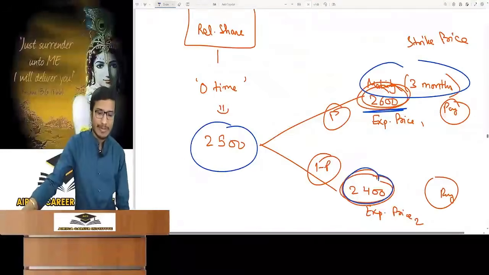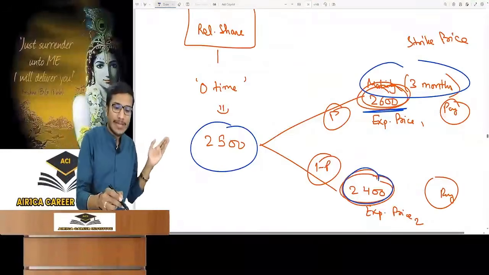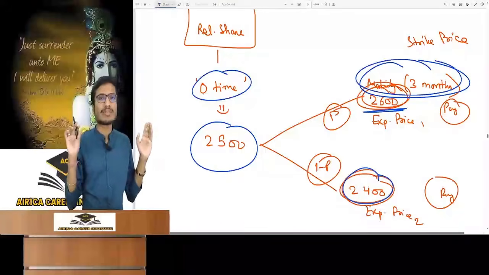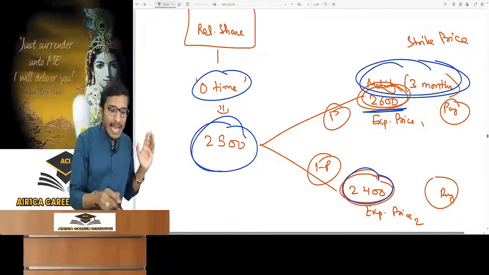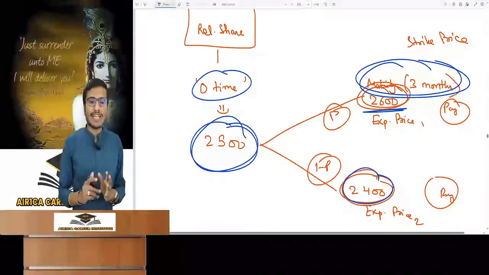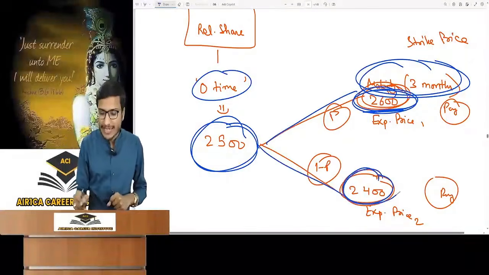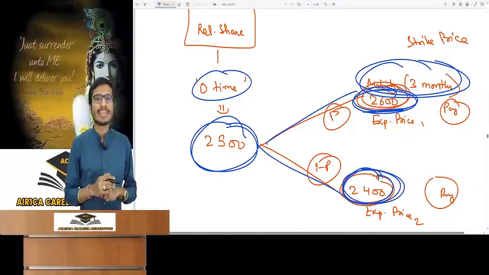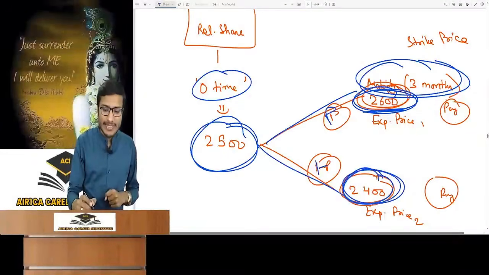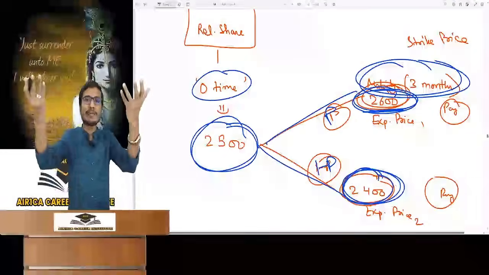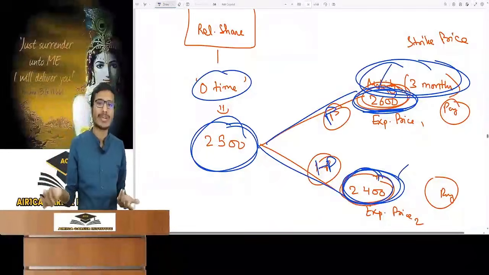A binomial tree is nothing but exactly what I have made. See, at time 0, and at maturity of 3 months, the end of your first period. Today the price of the underlying share is the current price of the underlying share. Then the expected price of the underlying share when it moves up, and at the bottom when it moves down. How much is the probability of this and this? Here we will see the chances. What are the chances of the expected price being either?